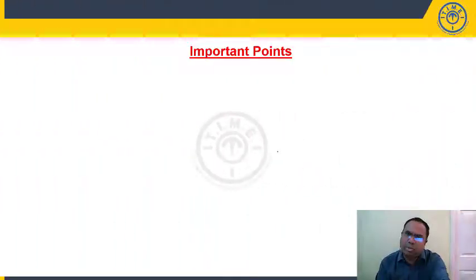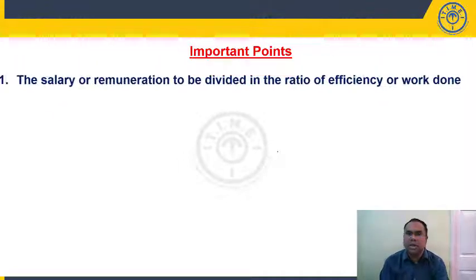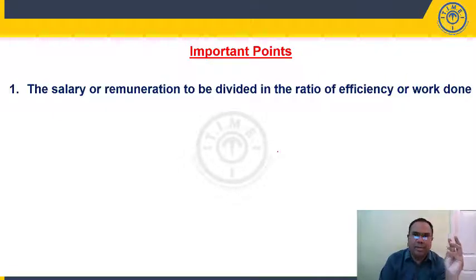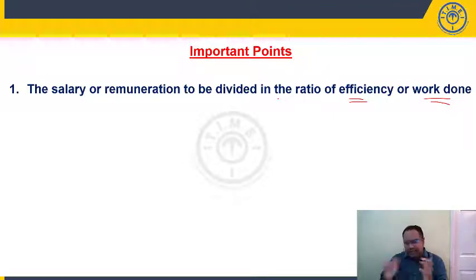So let us look at one or two important points, then we'll understand the concept using a few examples. The salary or remuneration, whatever amount they get, has to be divided in the ratio of efficiency or work done. So a group of people are working, they are getting some X amount. We need to find out the share of each person, right? So in what ratio do we need to divide this amount? We need to divide this amount in the ratio of efficiency, or we have to divide in the ratio of work done. So when should we divide in the ratio of efficiency? When should we divide in the ratio of work done? We'll understand this after a little while.